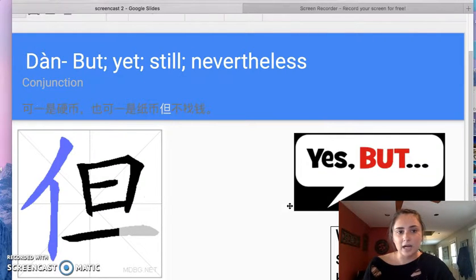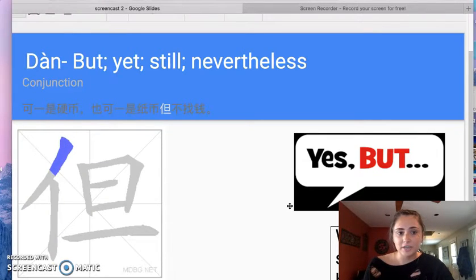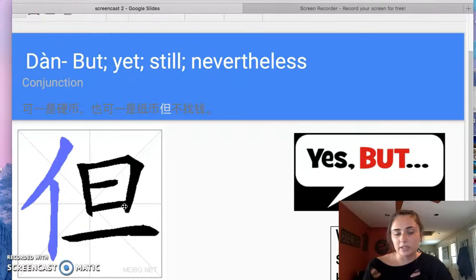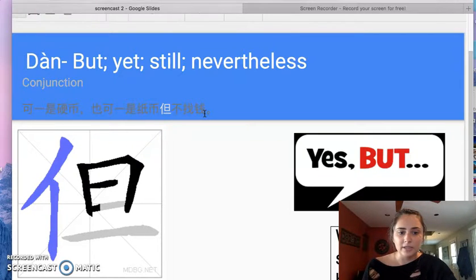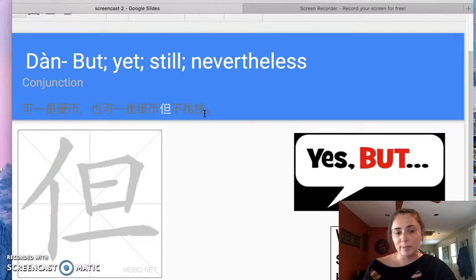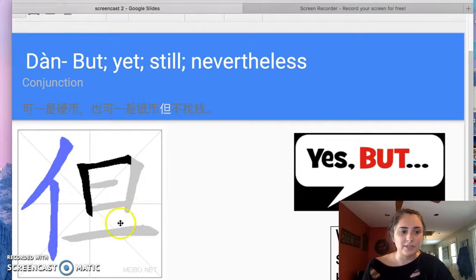The next word is dan. It means but, yet, still, nevertheless. It's a conjunction, and the radical is man, and you think Dan, Don is a man's name. And it being used in a sentence would be: you may pay in coins or bills, but no change will be given. And this word also has seven strokes.